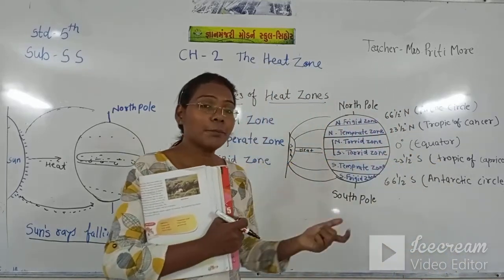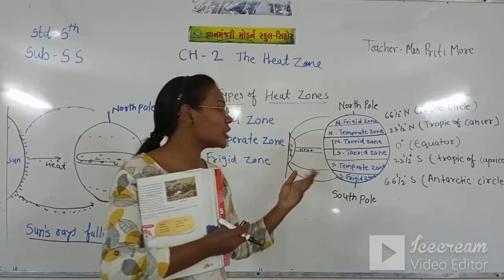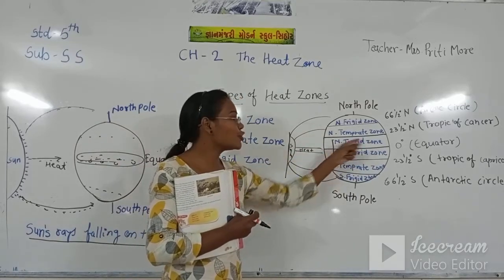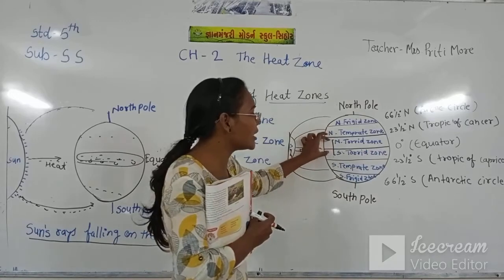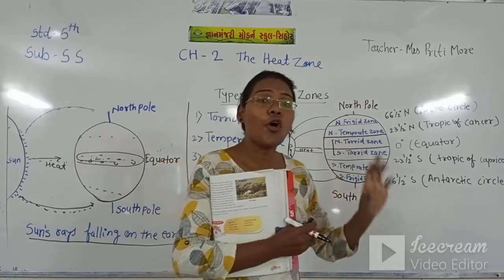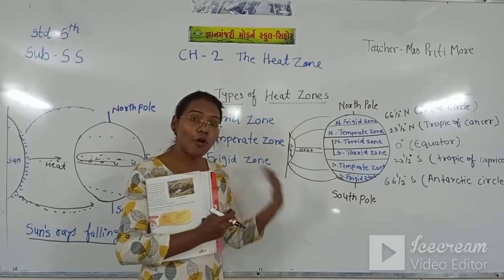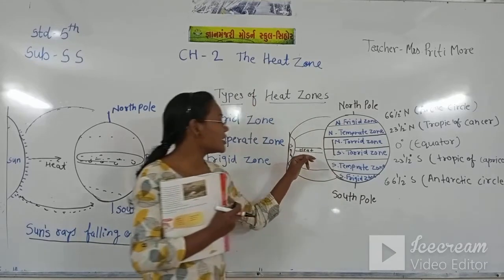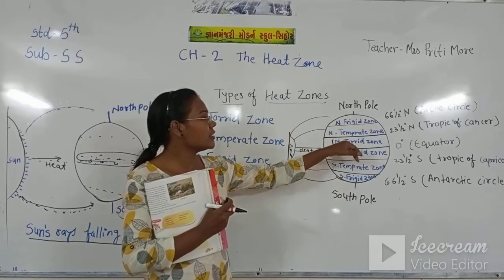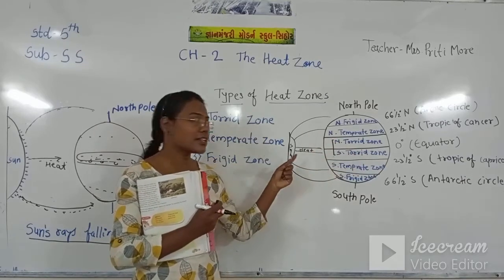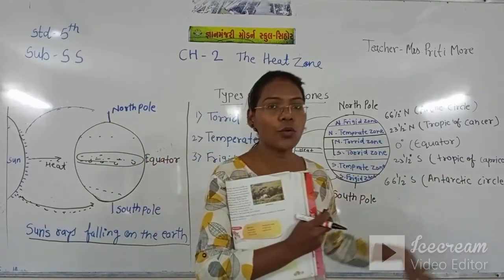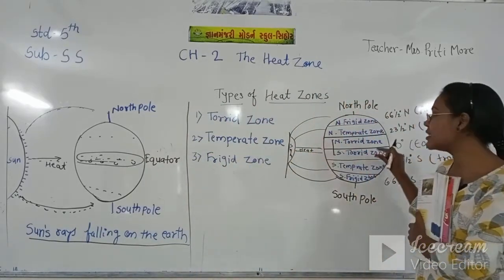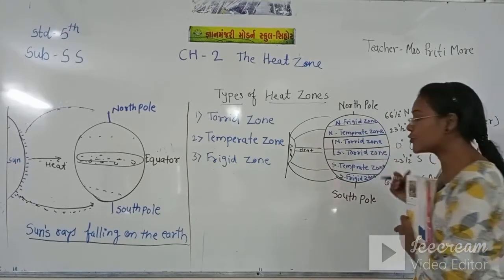That means the temperature there is very high and it is very hot, because the sun rays fall directly on the equator zone, the torrid zone, and the countries in this middle zone are so hot, and their temperature is also quite hot and humidity is also very high, because the sun's rays fall directly here and take very little time to spread over the middle area. It's called the torrid zone. So this middle part is called the torrid zone.